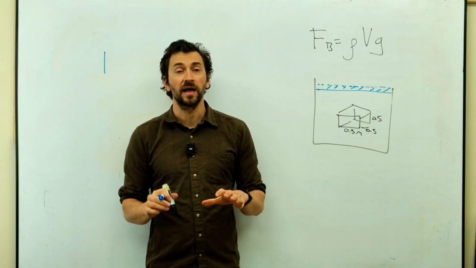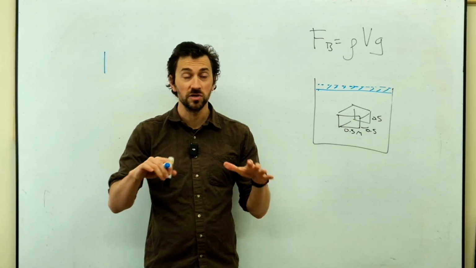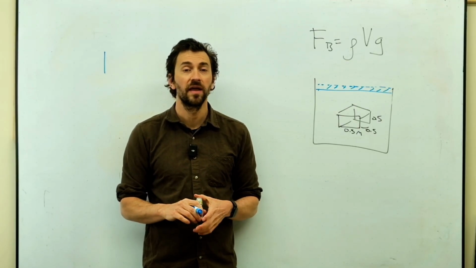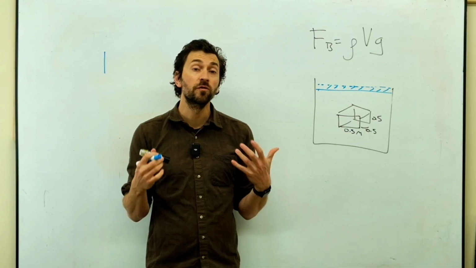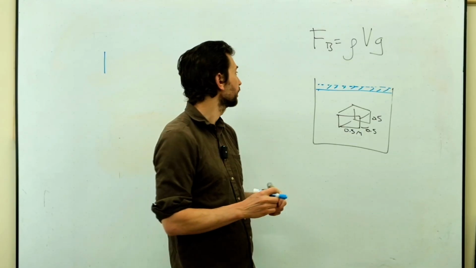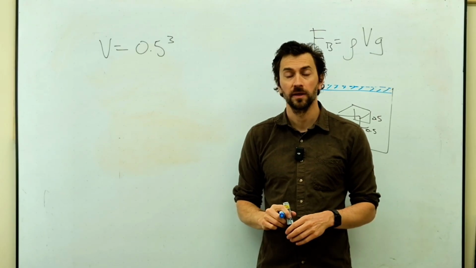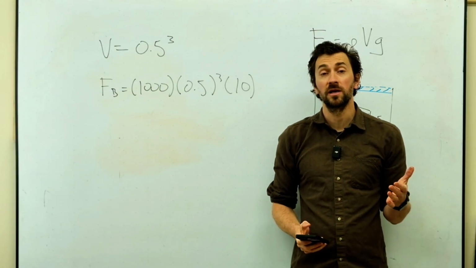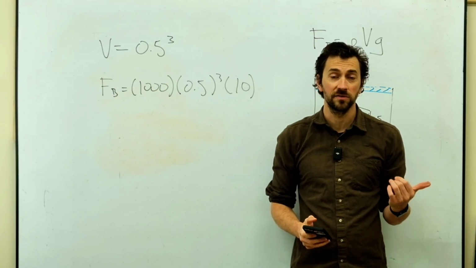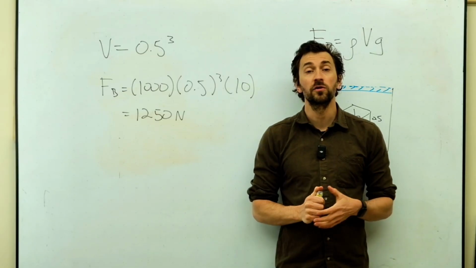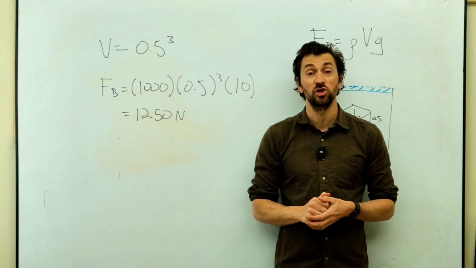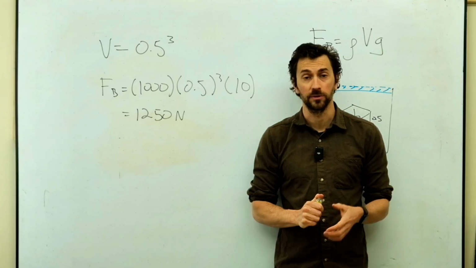Let's say that this block has 0.5 meters on all sides, it's a cube of 0.5, and it's in water. What will the force of buoyancy going upwards be? The volume of the block will be 0.5 cubed. So we just plug all these numbers in, with the density of water at 1,000, and the force of buoyancy will be 1,250 newtons upwards.